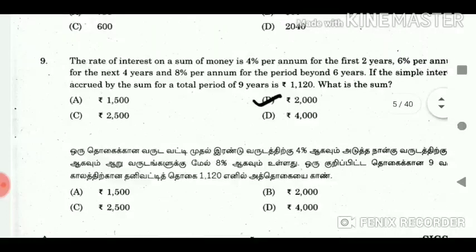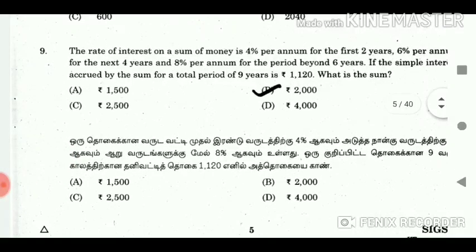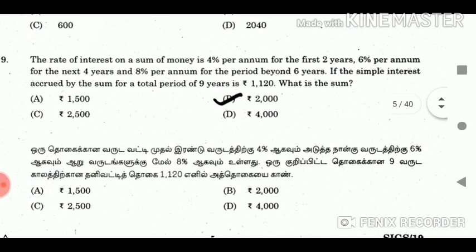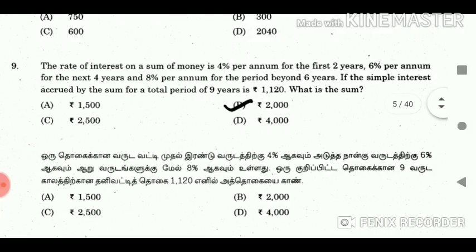Answer 300. 9. The rate of interest on a sum of money is 4% per annum for the first 2 years, 6% per annum for the next 4 years, and 8% per annum for the period beyond 6 years. If the simple interest accrued by the sum for a total period of 9 years is rupees 1120, what is the sum? Answer 2000.